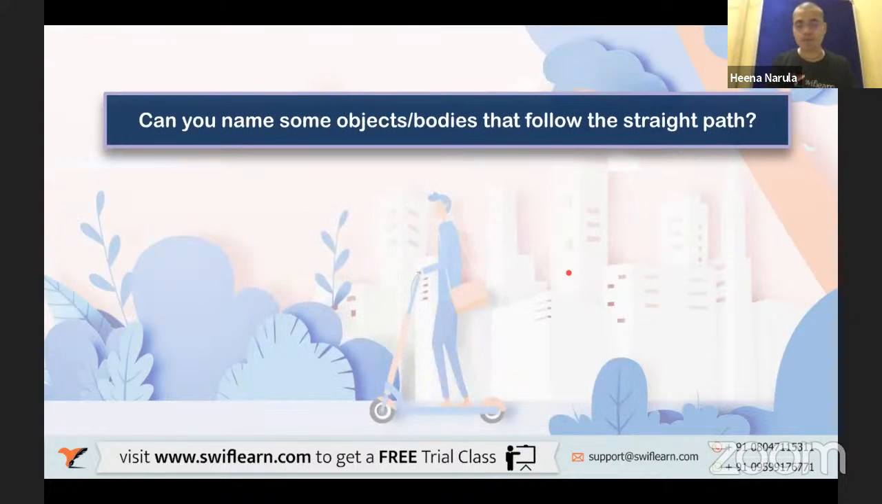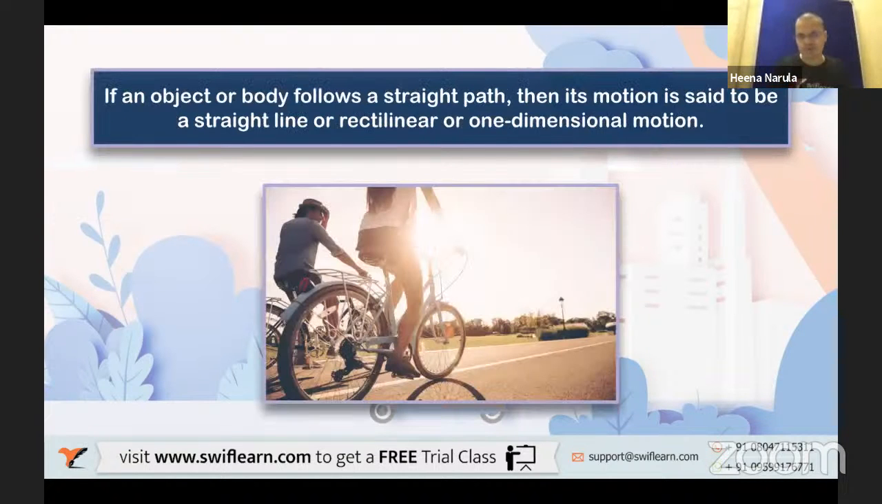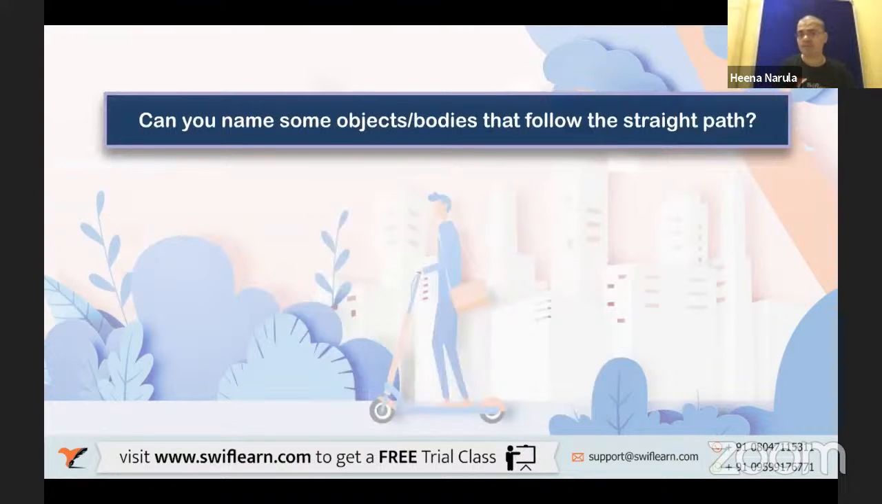Can you name some objects, bodies that follow the straight path? Anybody? Now this is a question for you. Interesting question. Just think, give your thought process, what comes to your brain. As I gave the example of this lady driving the bicycle on a straight path, you can give some examples. Let's see who can recollect.